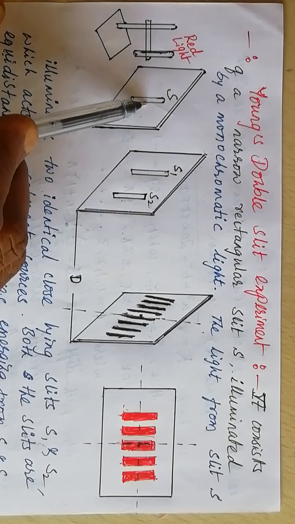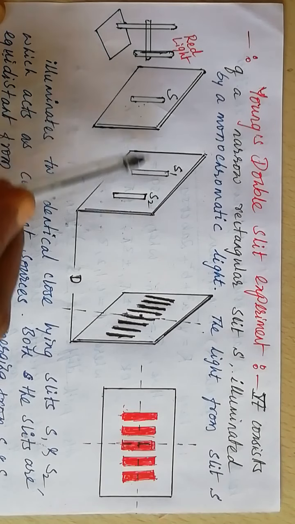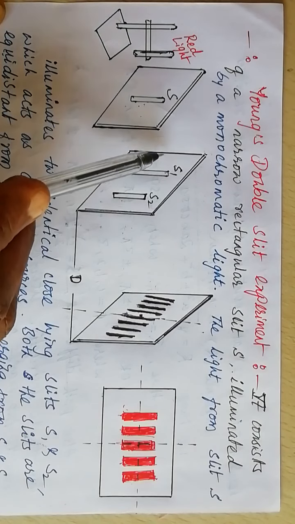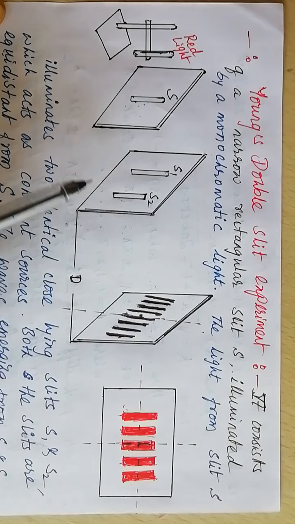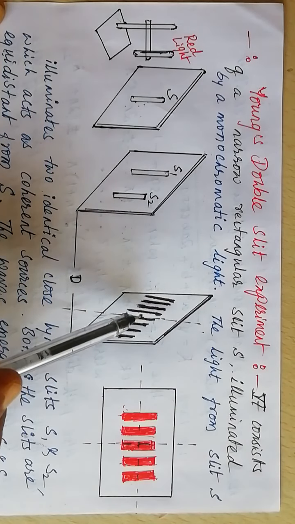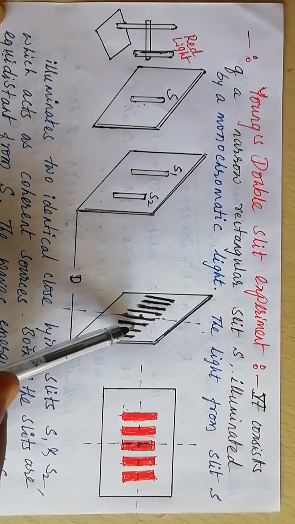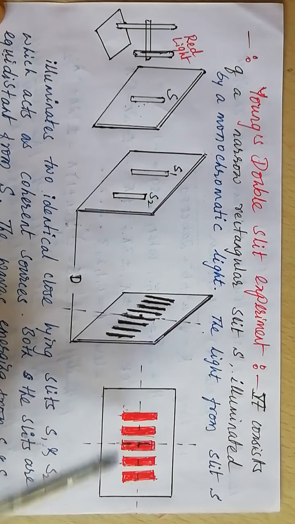The wavefront from S reaches S1 and S2 simultaneously. There the wavefront will be divided into two parts. Divided wavefronts superpose each other at various points on the screen, either constructively or destructively, resulting in formation of alternate bright and dark bands on the screen.